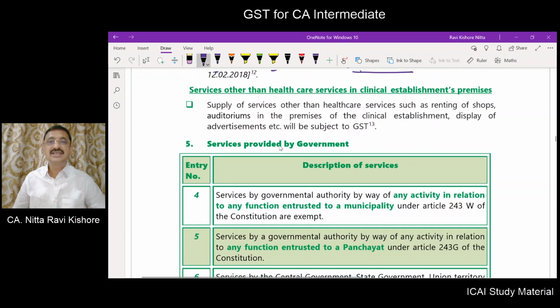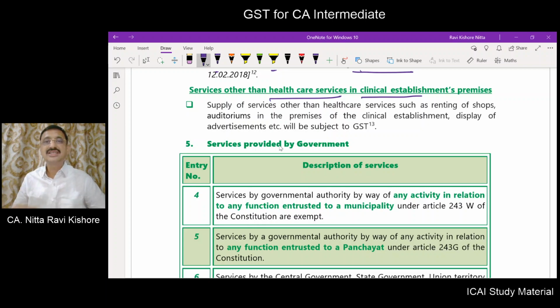Services other than healthcare services in clinical establishment. You have the definition of healthcare services. Now, if a clinical establishment is providing a healthcare service, then only this exemption will be applicable. Now, in respect of other services which have been provided by the clinical establishments, such services are not exempted. On such services, GST is applicable and has to be paid.